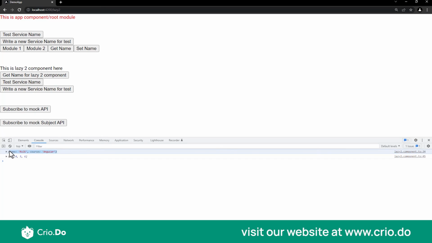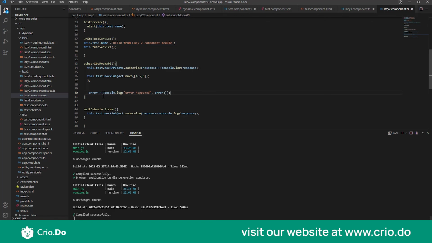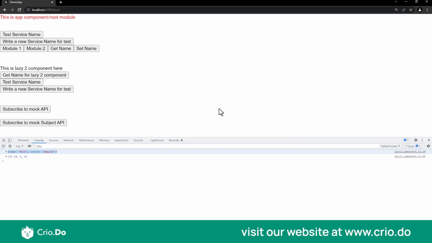This is the of operator which we defined earlier. After that, what we have done is, we have asked this mock subject to return this value 456. And since you have already subscribed to this mock subject over here, that is why the console log is happening now. So that is what I meant, as and when you get a stream of data, that also gets console logged. Okay, so I hope that makes it clear.